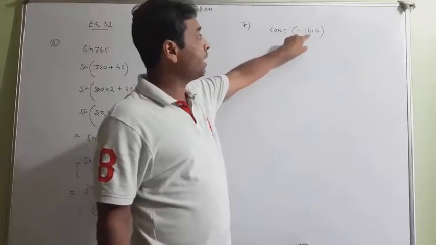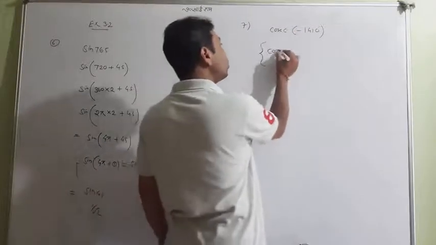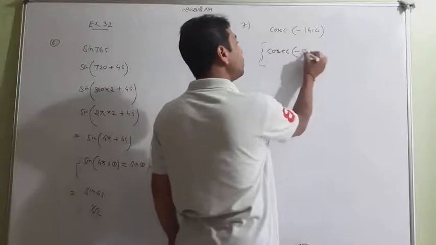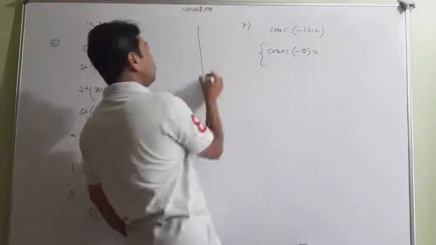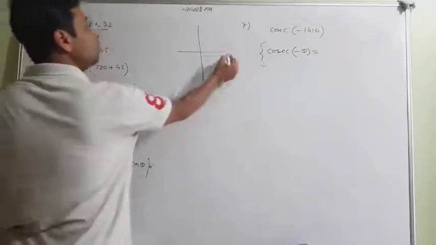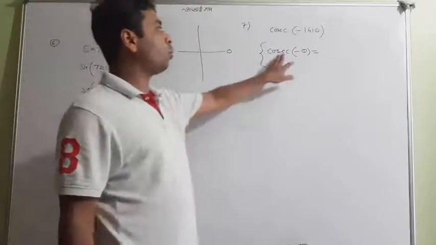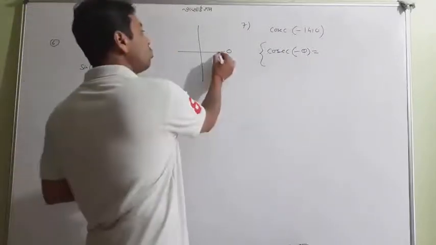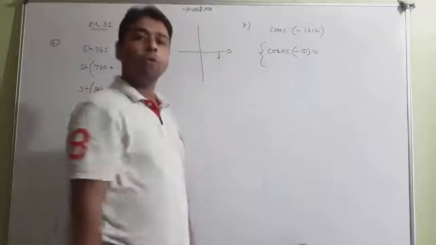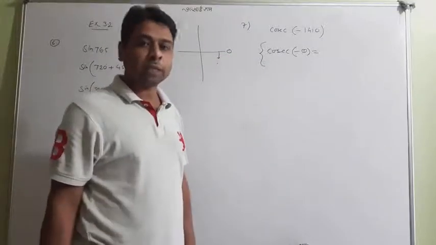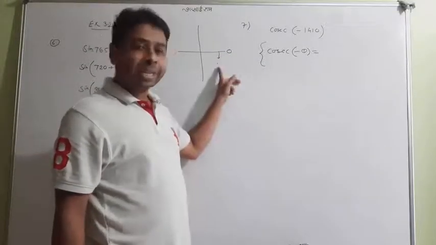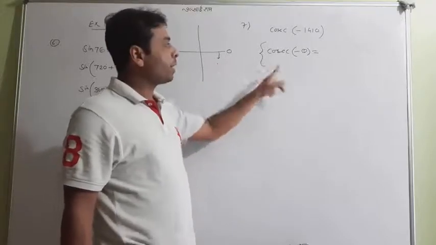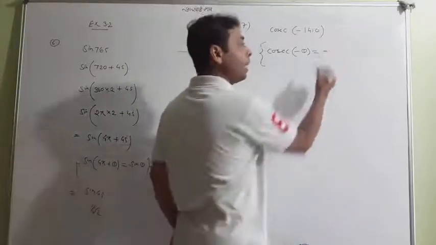Cosec of minus theta, what will we use here? It is cosec of minus theta, which is actually cosec of 0 minus theta, as I taught you. So 0 minus theta is in the fourth quadrant. Here cos and sec are positive, and it is cosec, so its answer will be negative.